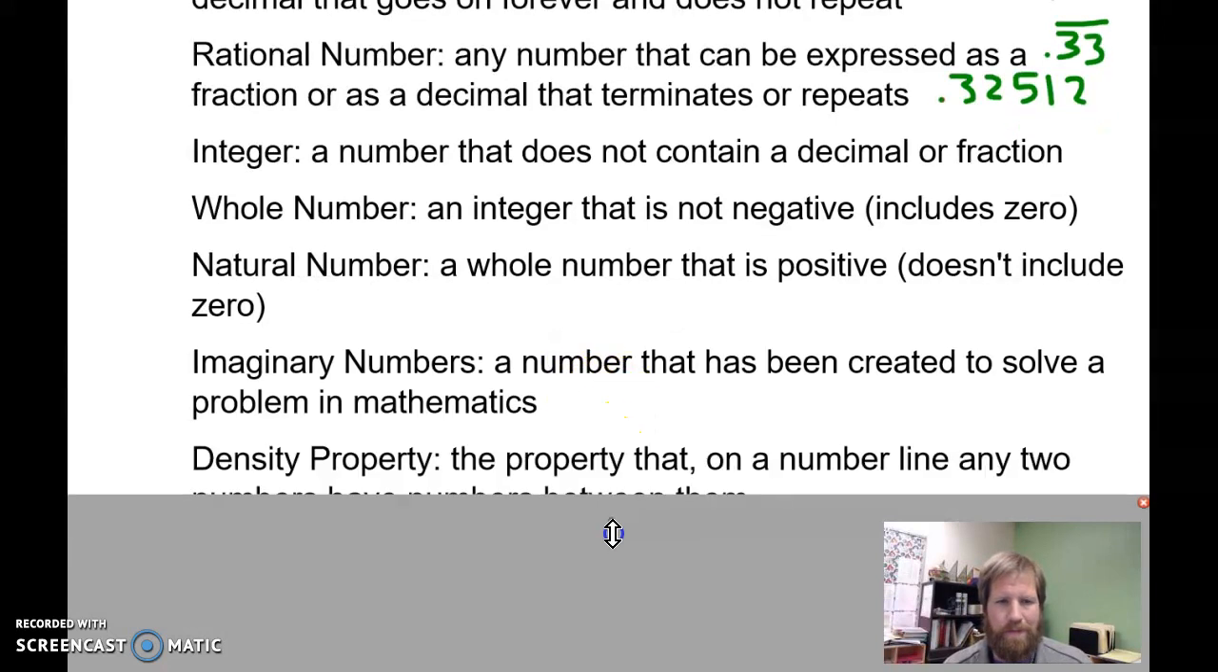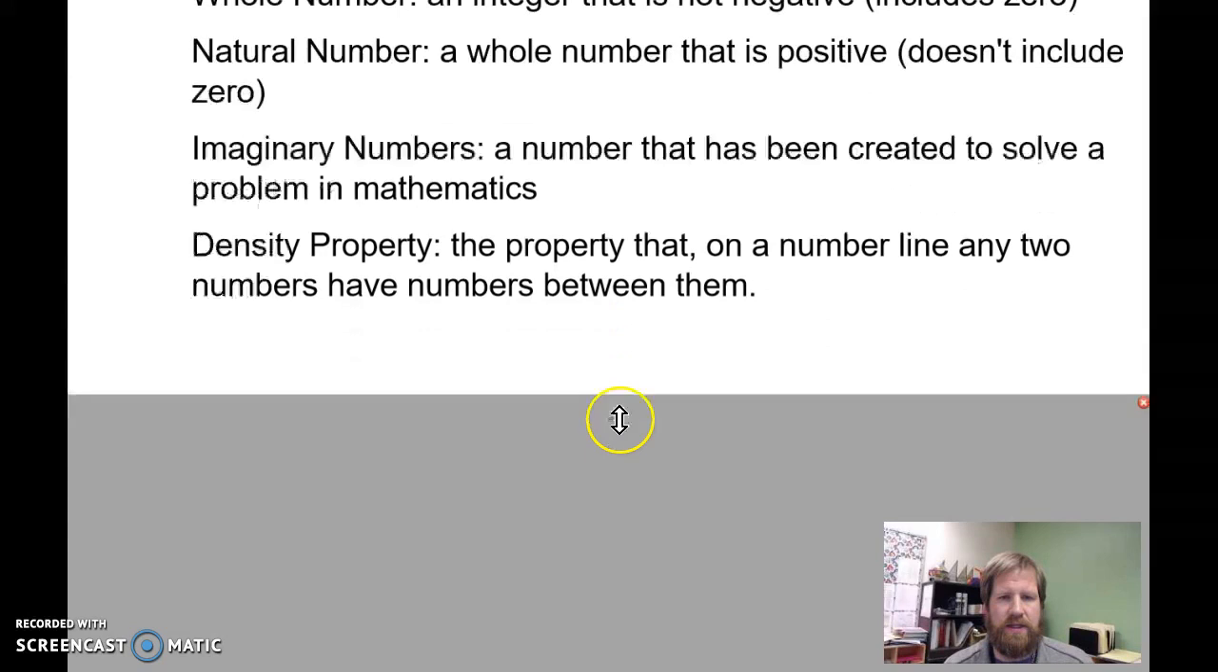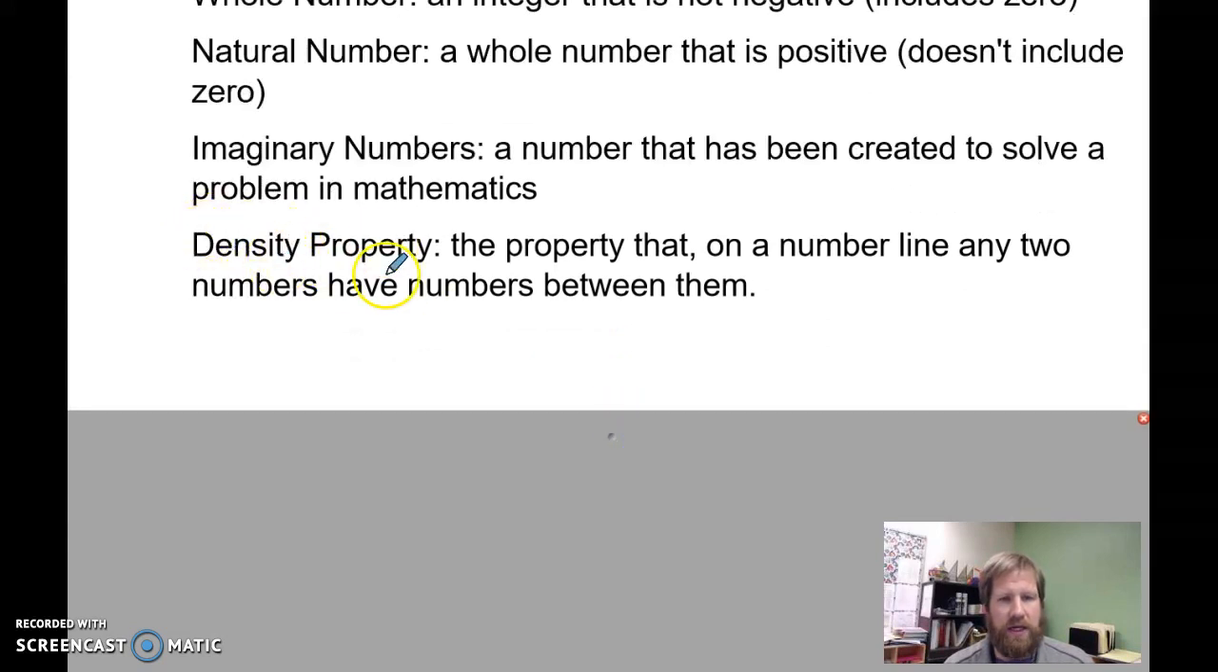And the last thing we're going to look at in this lesson is the density property, and that's basically the idea that if you have a number line and you have 2 numbers on it, there's always going to be a number in between those 2. And if I say, okay, well now these are my 2 numbers, there's going to be a number between those 2. Well now these are my numbers, there's going to be a number between those 2. And on forever. There's always going to be a number, no matter how small the numbers you try and get on that number line, there's always a number between them.